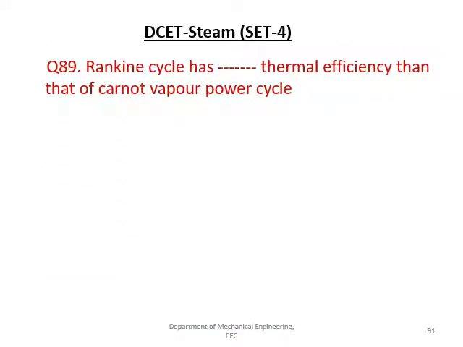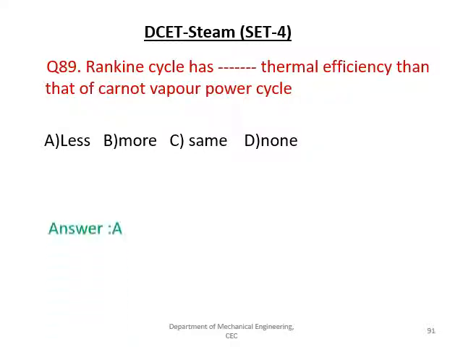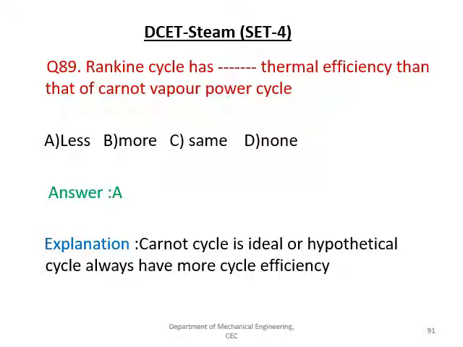The Rankine cycle has dash thermal efficiency than the Carnot vapor power cycle. The given options are less, more, same, and none. Rankine cycle has the efficiency surely is less than that of Carnot cycle. Rankine cycle has the efficiency around 30 to 35%. Carnot cycle we can go up to 50%, but Carnot cycle is a hypothetical cycle which has more cycle efficiency, means it is an imaginary cycle or which can be done in the research lab only. Practically Carnot cycles are not available commercially.